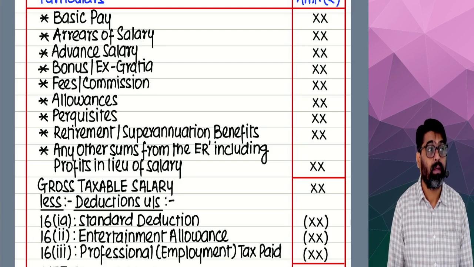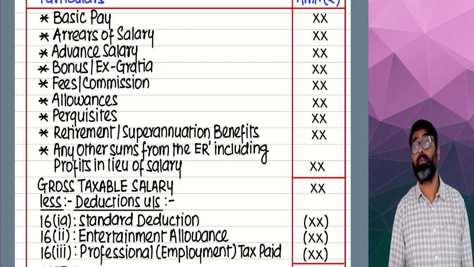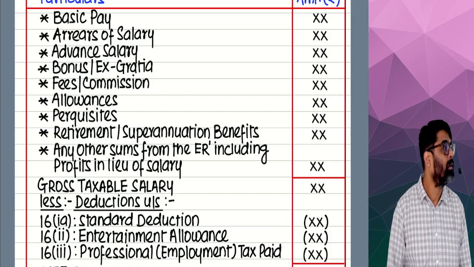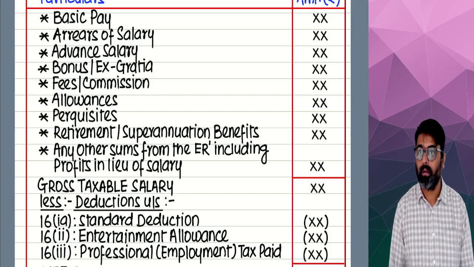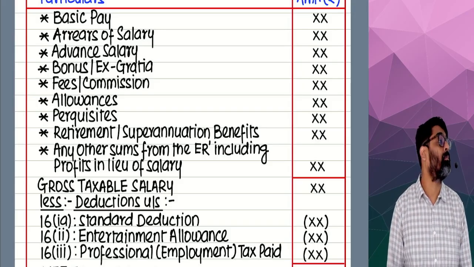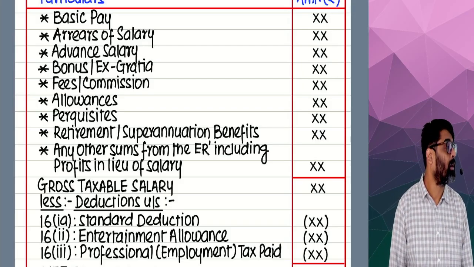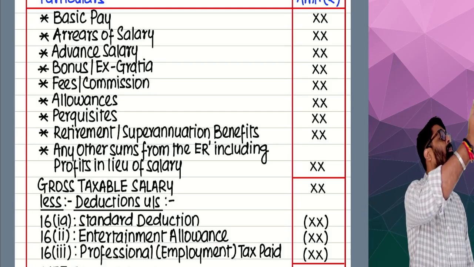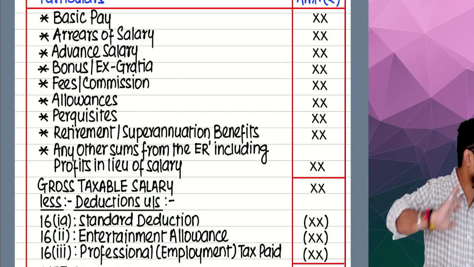But wait. The same employee can get different basic. Yes, from different employers. Now you have to decide with which employer you want to work. This employer is going to give you minimum this much amount. That employer is going to give you minimum this much amount.